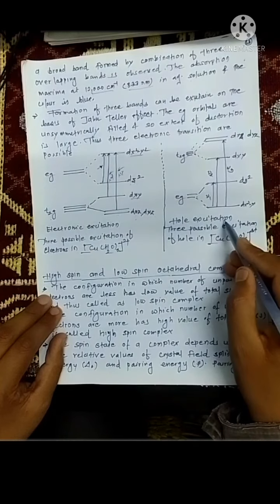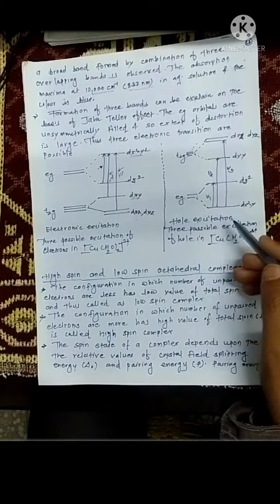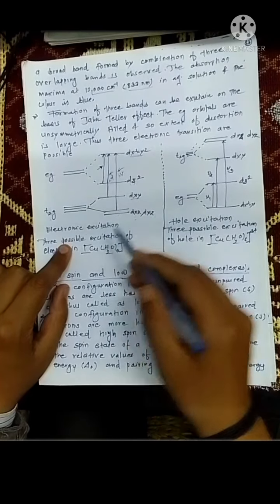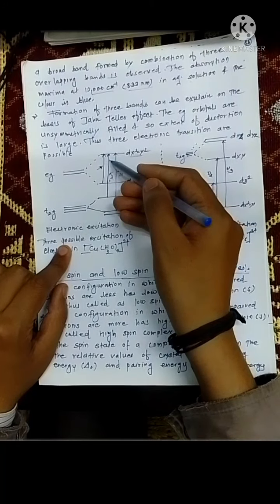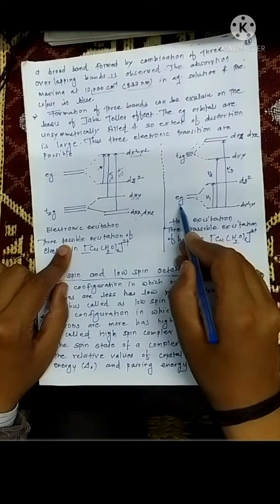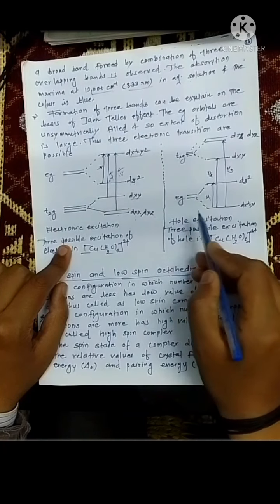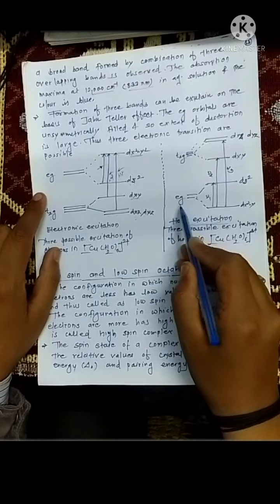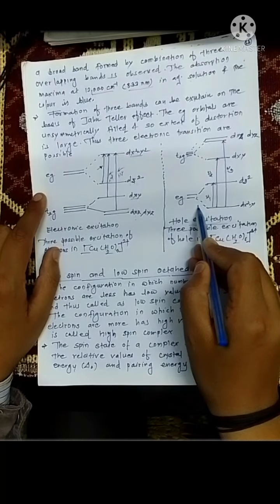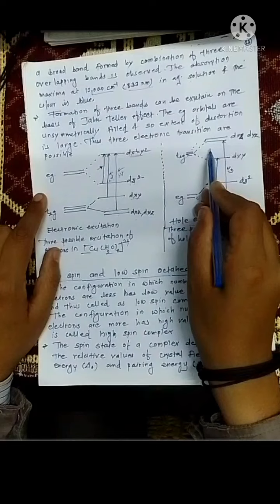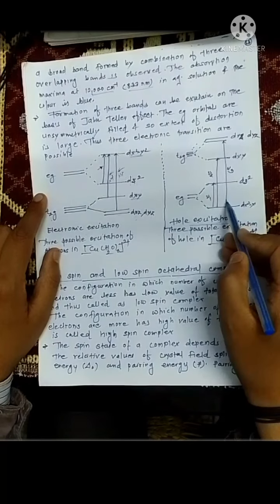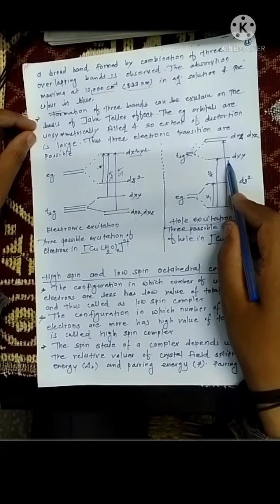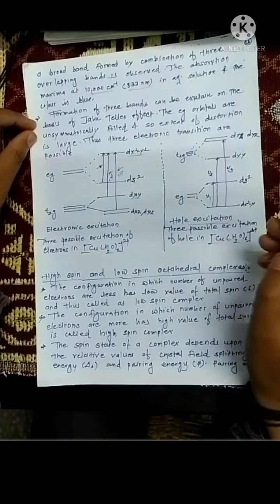Now, how can the hole excitation be written? So, according to the hole formalism principle, we have to draw this diagram inversely. In this case, when we draw the hole excitation, we have to draw the EG set of orbitals lower in energy, while the T2G set of orbitals are higher in energy. It is not the excitation of an electron. Students should note that it is the excitation of a hole, that is, a vacant place.